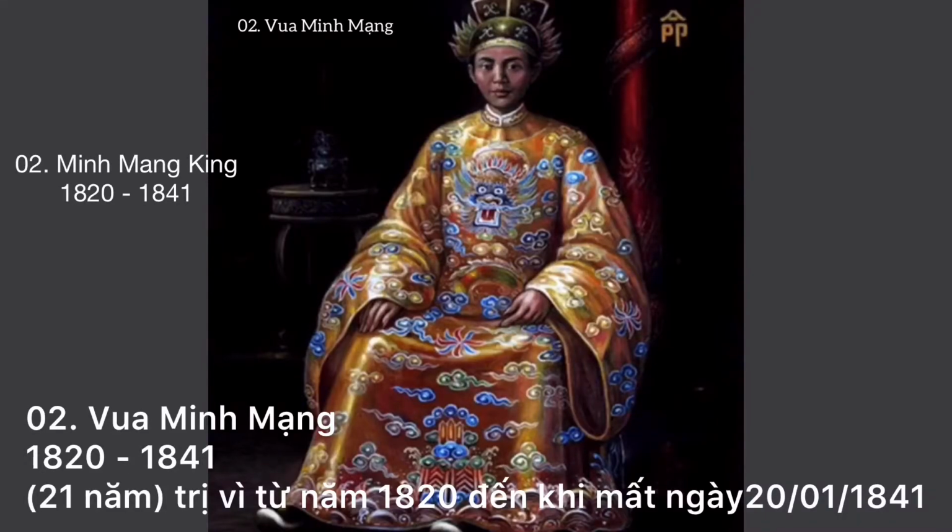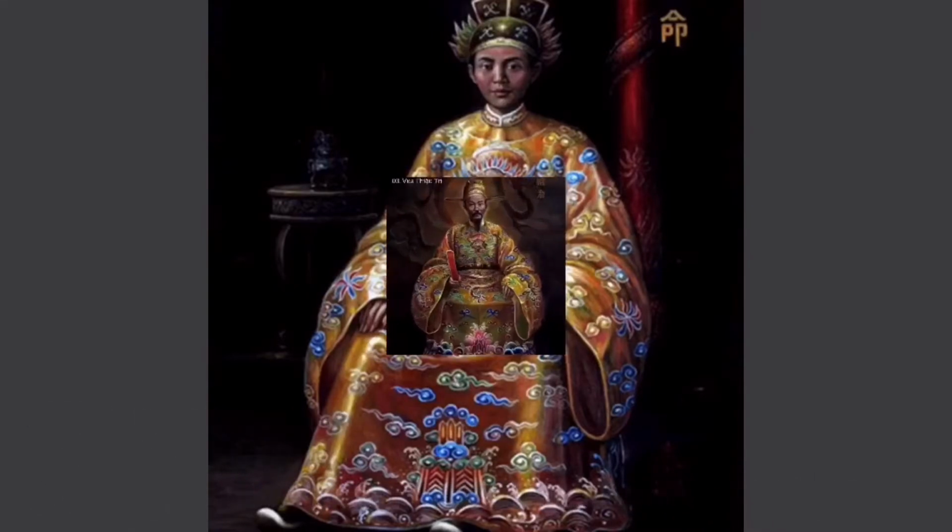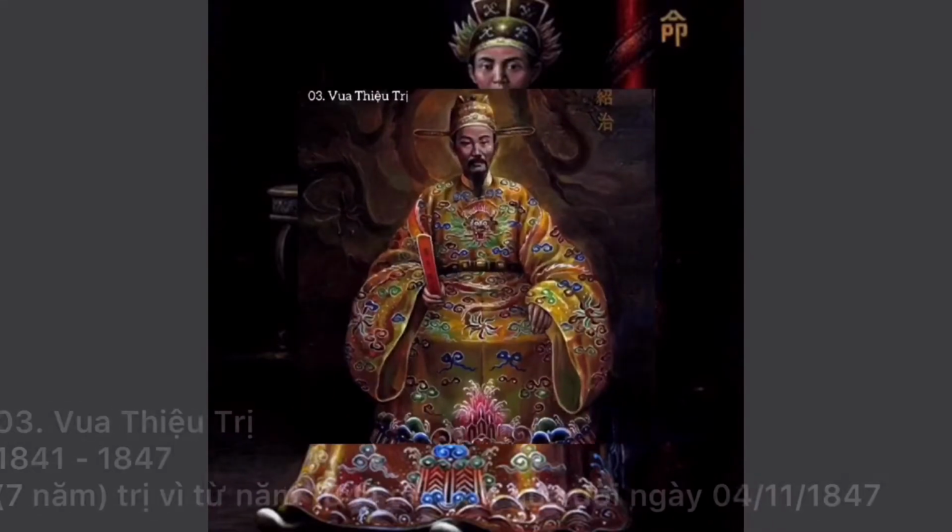The first period, to 1822. It was an independent period. The Nguyen emperors took full control of the country, undergoing 4 emperors: Gia Long King, Minh Mang King, Thieu Tri King, and Duc Duc King.